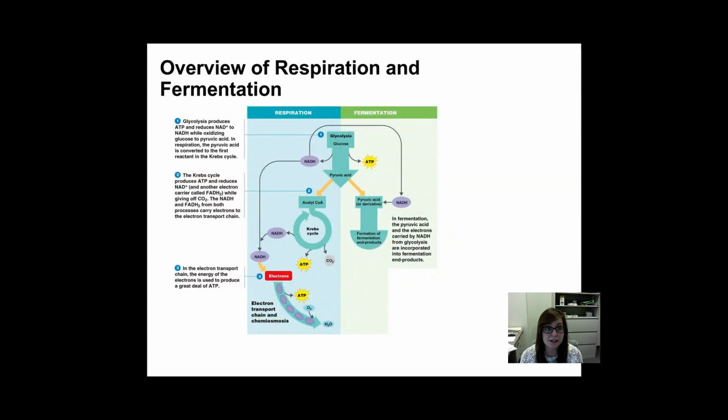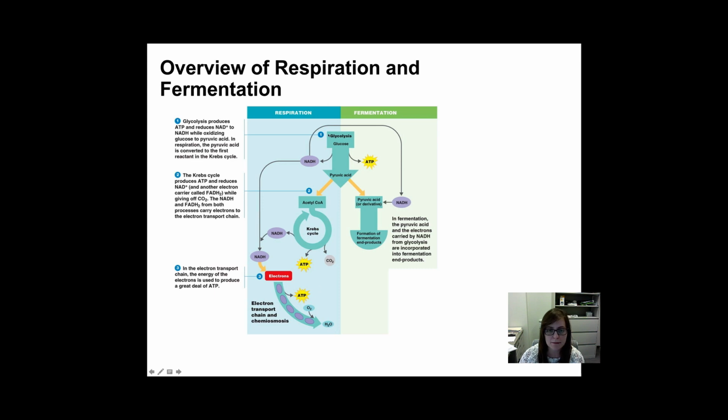So in the last video today, I'm going to be talking about fermentation. In respiration, we have glycolysis, pyruvate processing, the citric acid cycle, and then the electron transport chain. Okay, and so this will make a whole bunch of ATP in the cell.